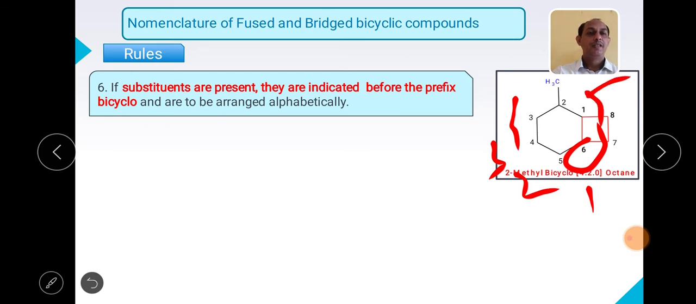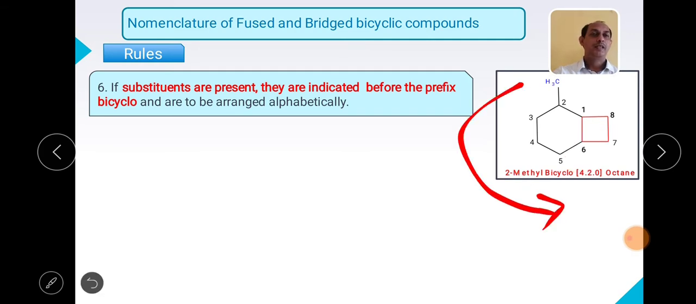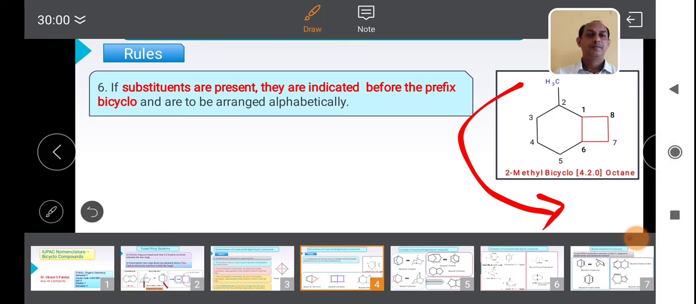So what will happen in this case? You will get the number 5. So which one is minimum? 2 is minimum or 5 is minimum? Of course 2 is minimum. So we have to start numbering from this direction. Okay, so how can we write the IUPAC name?